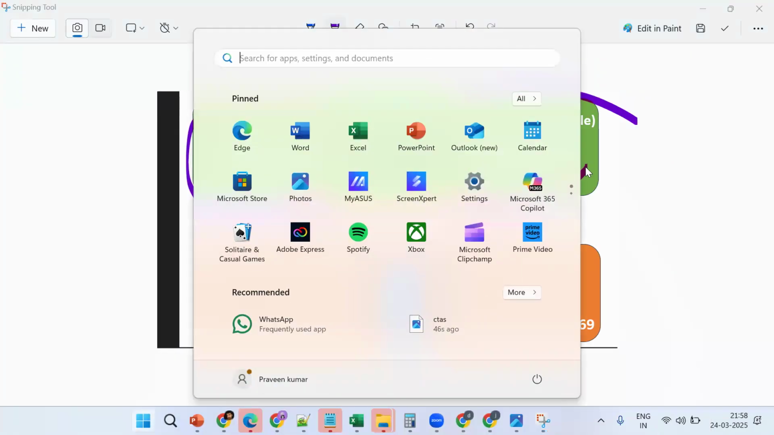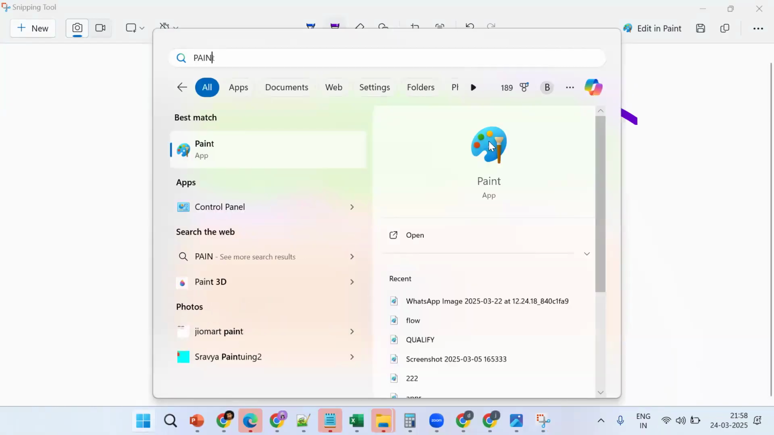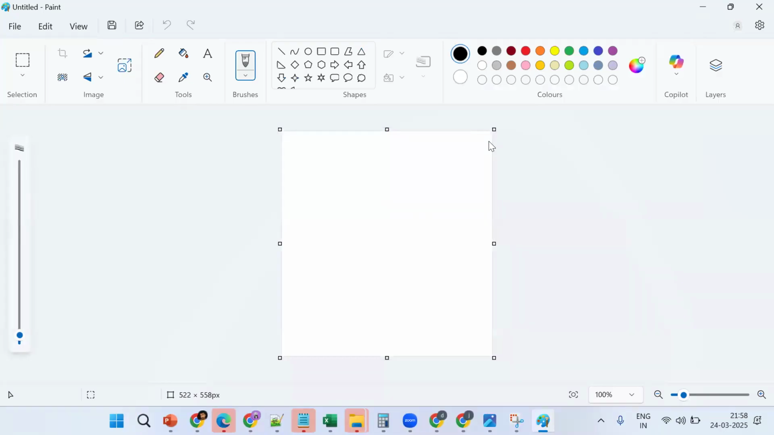Metadata, if you are not able to understand, go to the paint. Go to the paint. One second, give me one second.